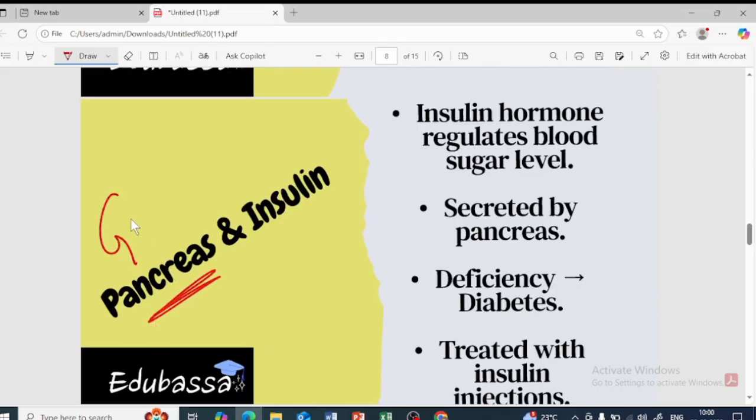Next is the pancreas. The pancreas is a gland and insulin is the hormone produced by the pancreas gland. Now what the pancreas gland does is produce the hormone called insulin. Obvious, isn't it? Now what is the function of this insulin? It regulates the blood sugar level.